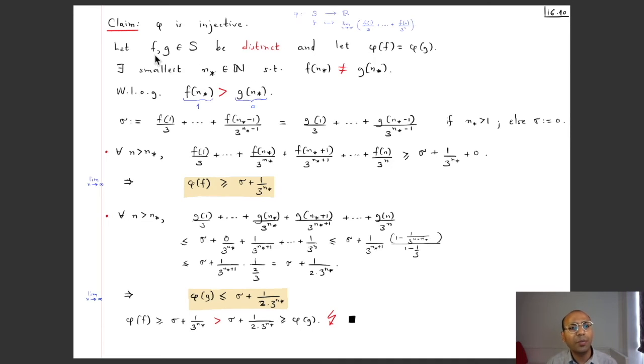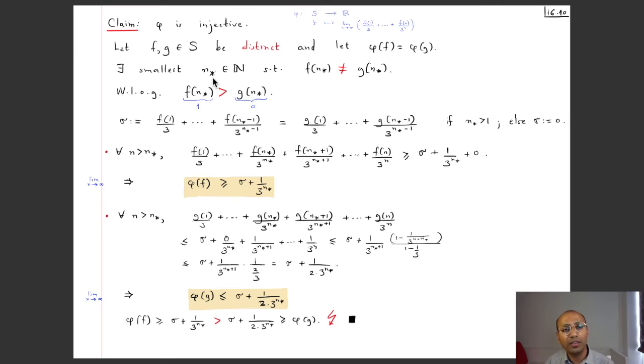Alright, so what does it mean that f and g are distinct elements? Well, f and g are functions from N to {0, 1}, so they are distinct functions. So it cannot be the case that for all n, f(n) is equal to g(n). So there must be some n where f(n) is not equal to g(n). And let's take the smallest such possible natural number and let's call it n star.